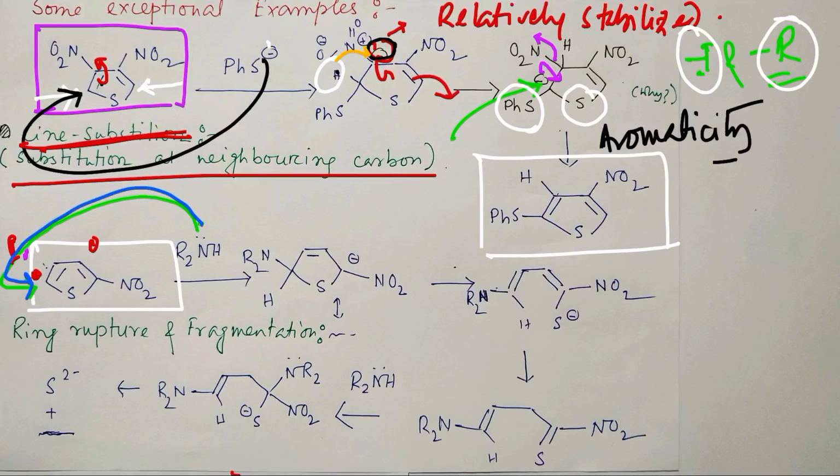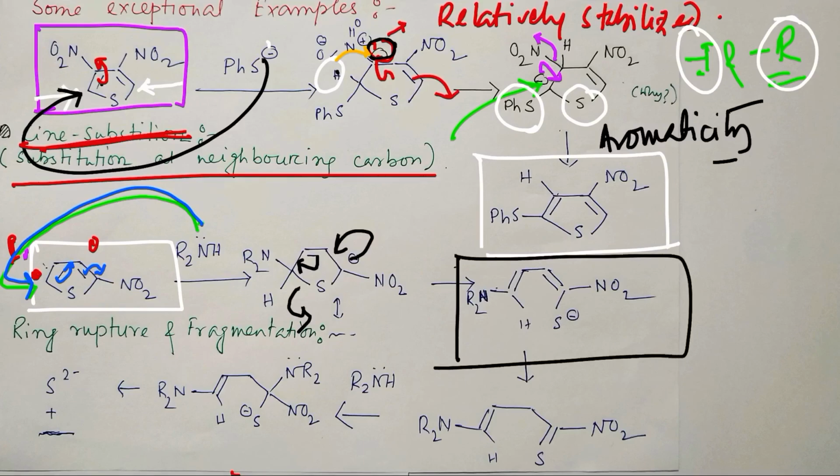After that, it goes there and the negative charge comes here, and it is stabilized with nitro. Lots of canonical forms are possible, I am not discussing them. In the next stage, it comes here, and sulfur leaves with its pair of electrons. So consequently S minus is generated, and we know that S minus can abstract a proton and become SH. Now if it forms SH, then look at this molecule.